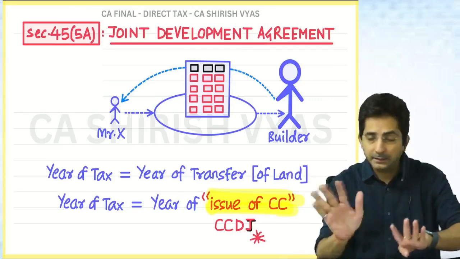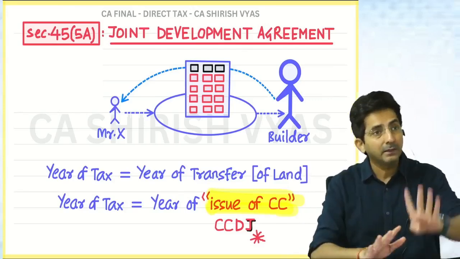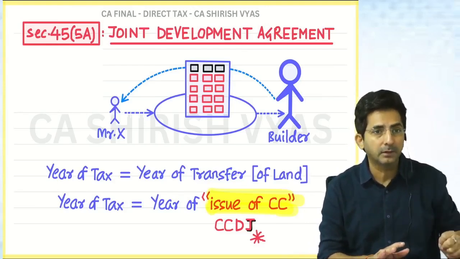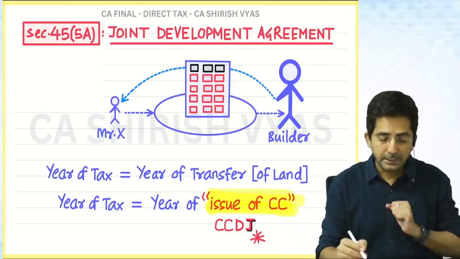But tax doesn't come in that year. Tax will come when the building is ready, when you get the CC of the building, the certificate of completion. Okay. Yes. His doubt is this.